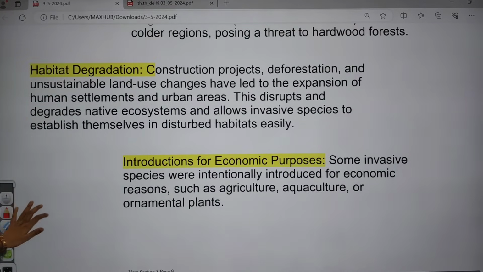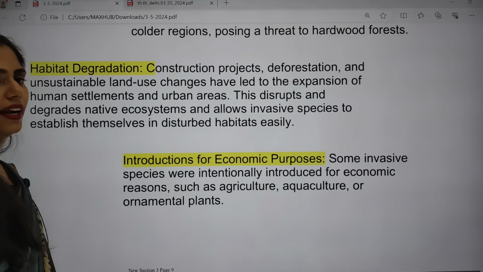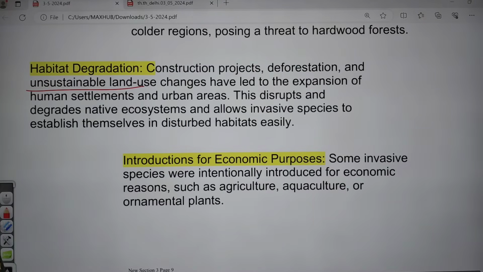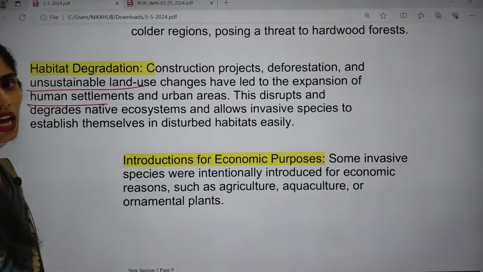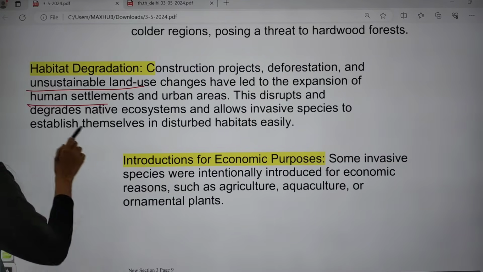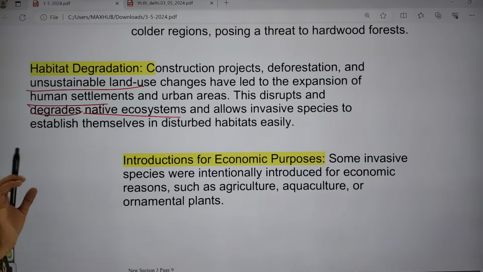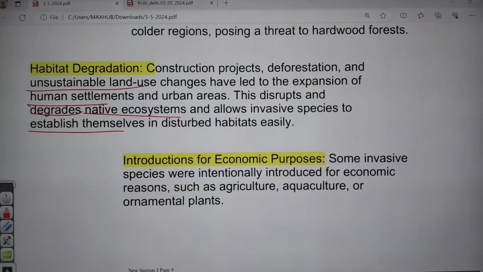And next one is habitat degradation. Construction projects, deforestation and unsustainable land use changes lead to the expansion of human settlements and urban areas. All of these disrupt and degrade native ecosystems and allow invasive species to establish themselves easily in disturbed habitats.